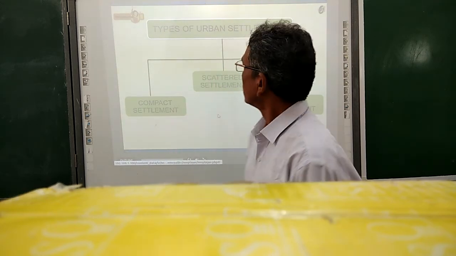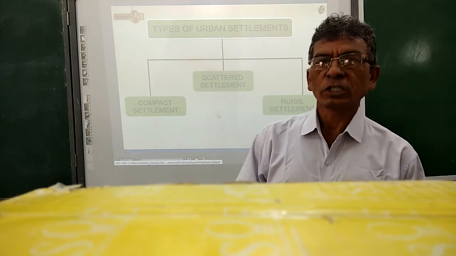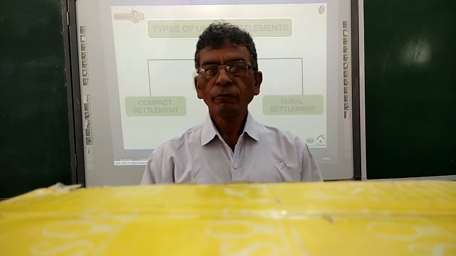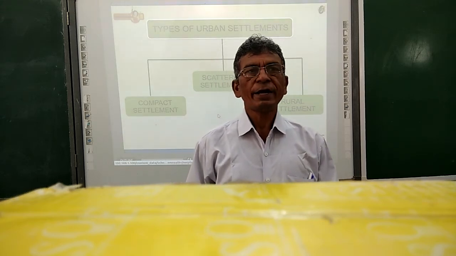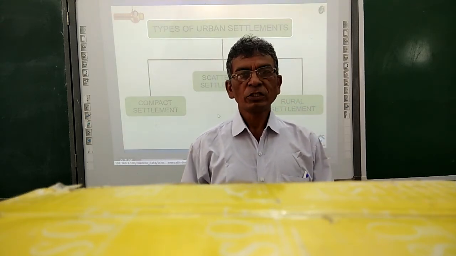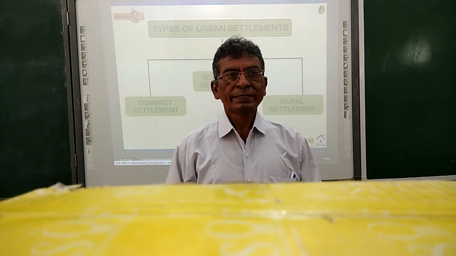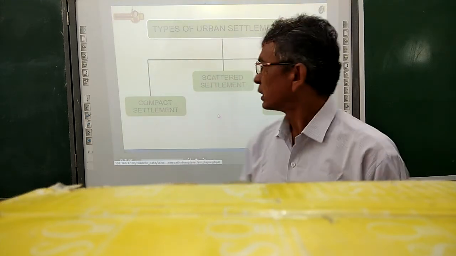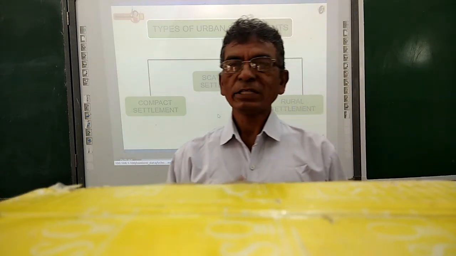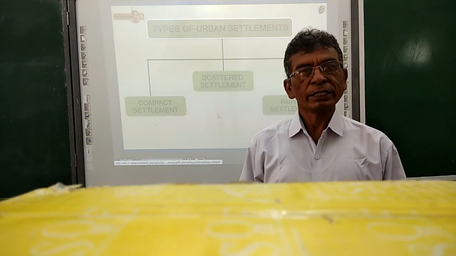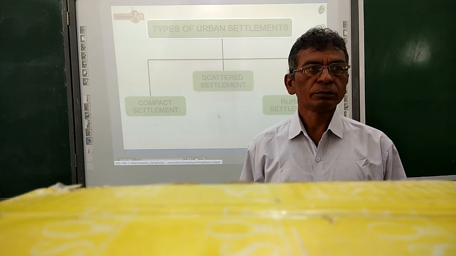Now, we have been discussing urban settlement here. When you talk about settlements, they can be classified into three types. One is compact settlement, second is scattered settlement, and third is rural settlement. Let us discuss each settlement in this class. Clear?